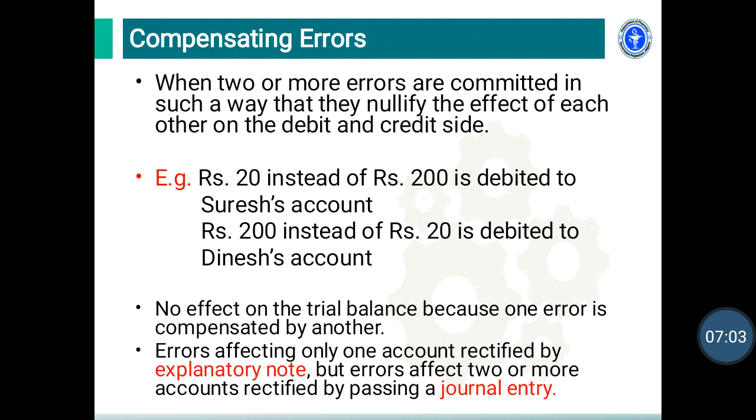So the effect gets nullified. An error affecting only one account is rectified by an explanatory note, but an error which affects two or more accounts is rectified by passing a journal entry. So that is all about the different errors.